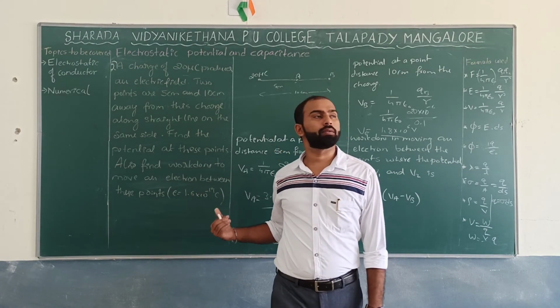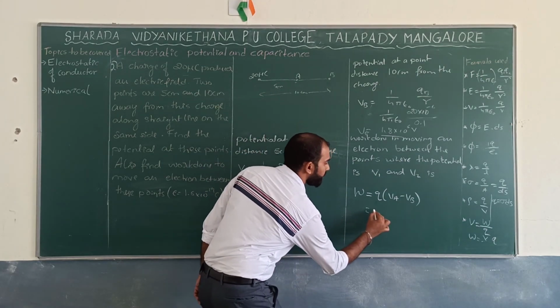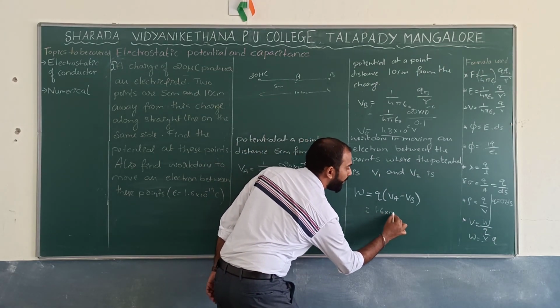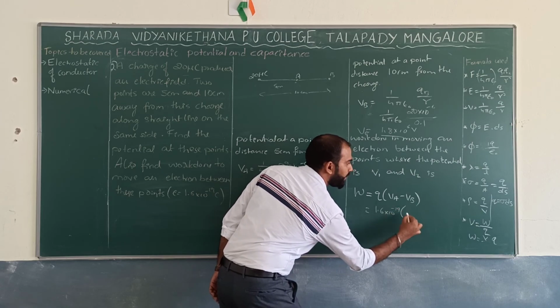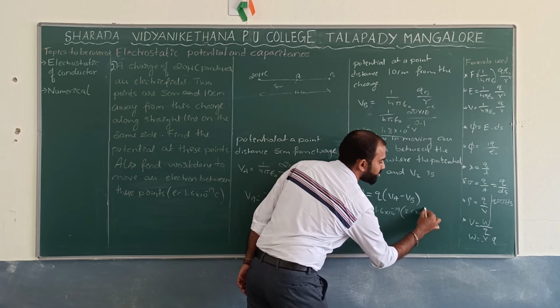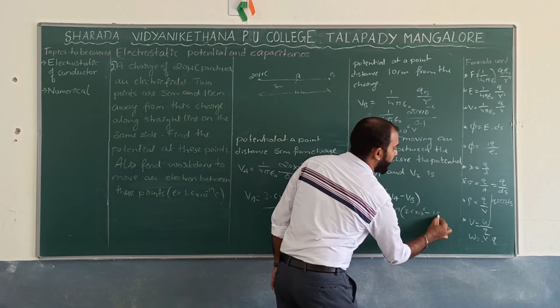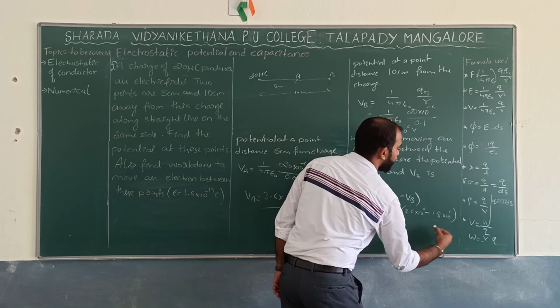An electron is moving. So what is the charge of the electron? That is 1.6 into 10 to the power minus 19, into VA minus VB, that is 3.6 into 10 to the power 6 minus 1.8 into 10 to the power 6. What should be the answer?